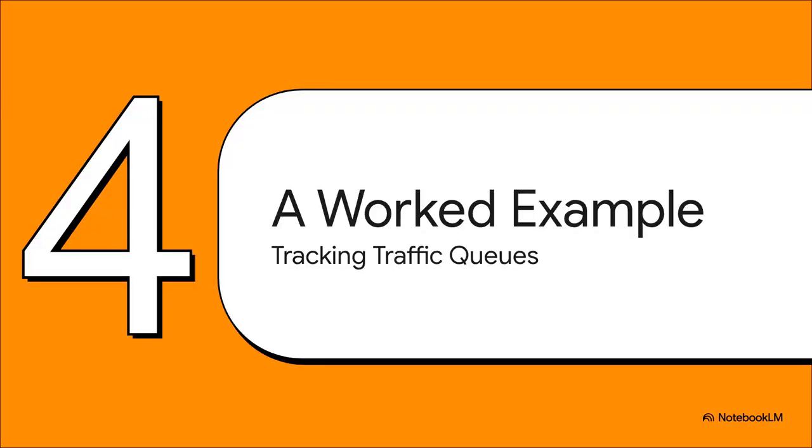Okay, so that's all the theory. Let's make this way more concrete. We'll run through a quick and simple numerical example using our traffic jam scenario. All right, so the algorithm has made its predictions. Now, a new piece of real-world data comes in from our road sensor. It measures a queue of 26 cars. This one number is the piece of reality we're going to use to update our entire cloud of possibilities.